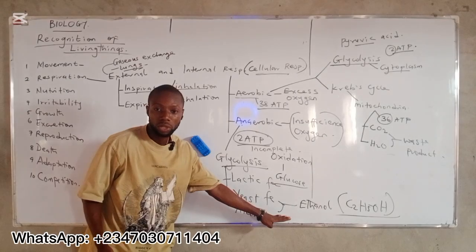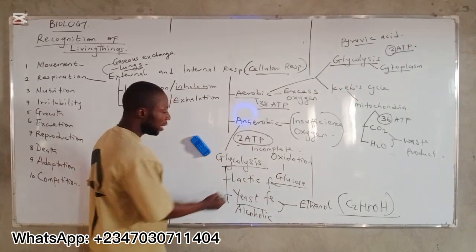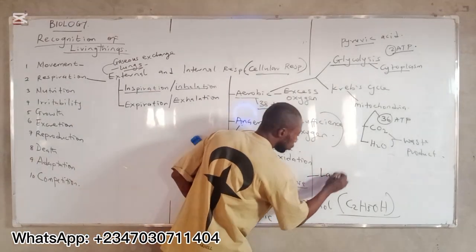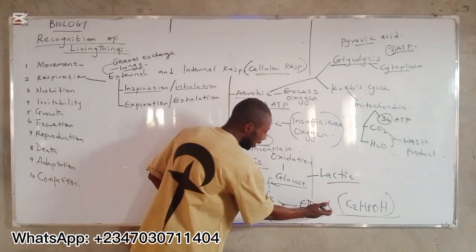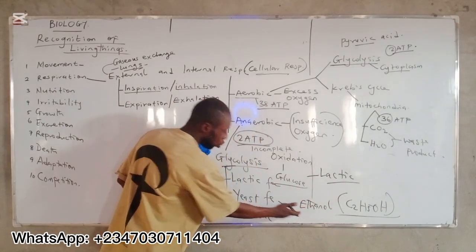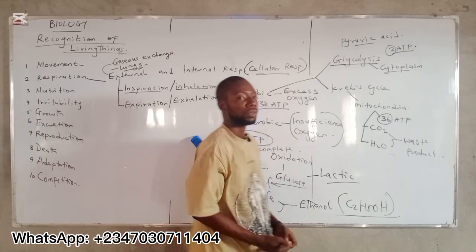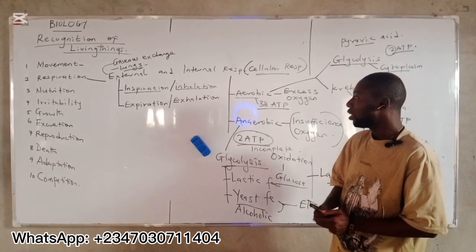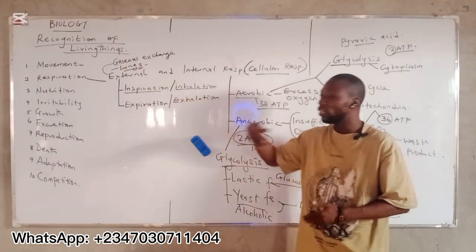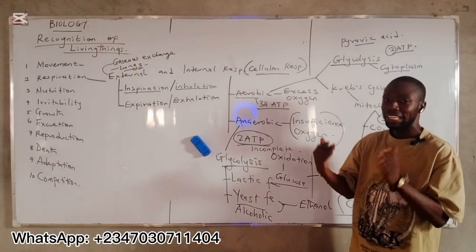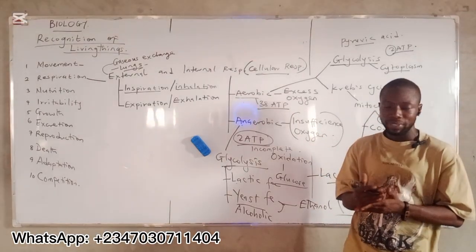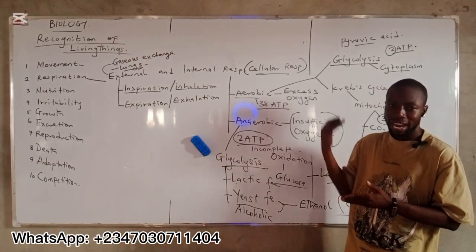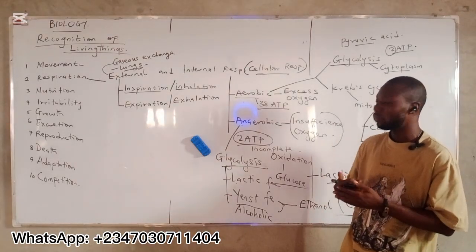Ethanol is produced as the end product. Then here, lactic acid is produced, and that is why the name is lactic acid fermentation. Then here is yeast fermentation or alcoholic fermentation. Do you understand? So living organisms have this ability to undergo respiration in order to produce chemical energy for metabolic activities in the form of adenosine triphosphate.